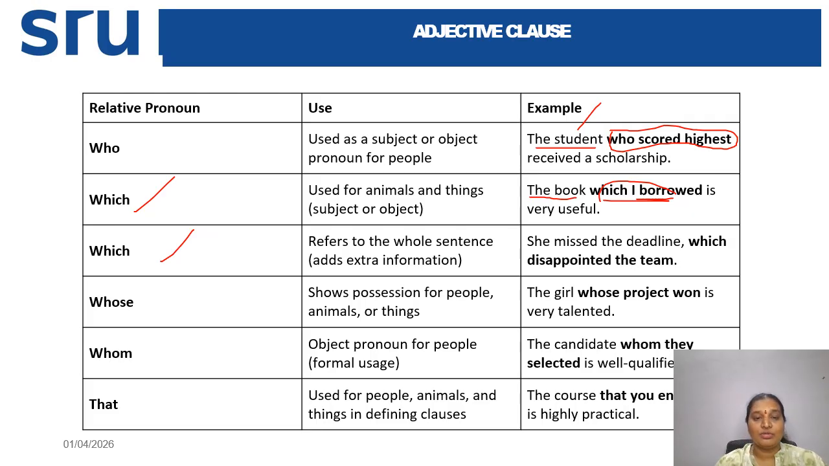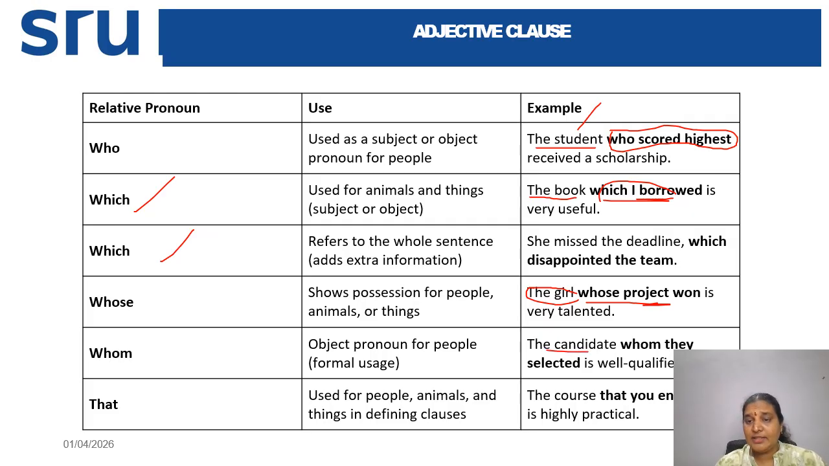The next one is whose. Whose shows possession for people, animals, or things. So, the girl whose project won is very talented. Which girl is talented? The girl whose project won. That means it is acting as an adjective clause and modifying the noun, the girl. Next one, whom. The usage of whom is as an object pronoun for people in formal usage. The candidate whom they selected is well qualified.